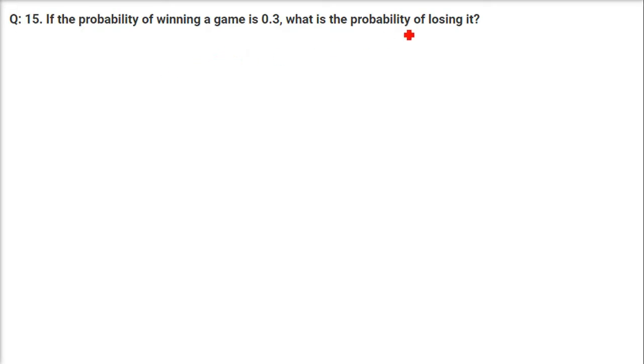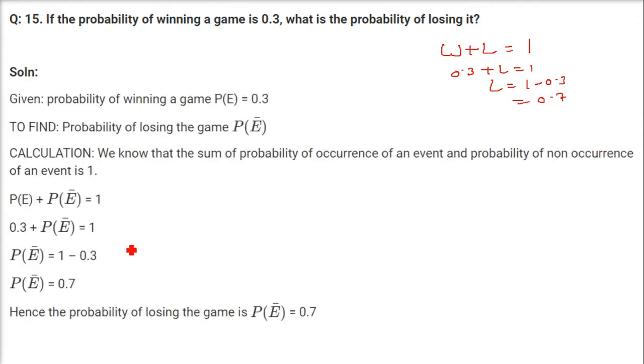If the probability of winning a game is 0.3, what is the probability of losing it? So winning plus losing is always equal to 1. So if the winning is 0.3, what will be losing? Losing will be 1 minus 0.3, that is 0.7. This is how we have to write in examinations and assignments.